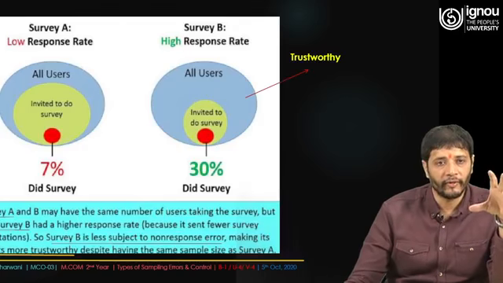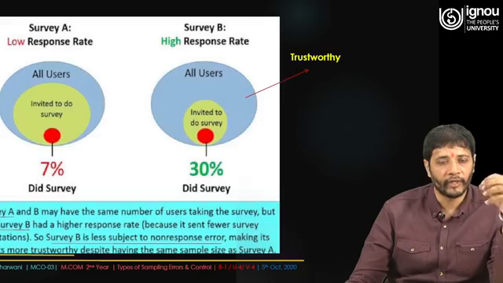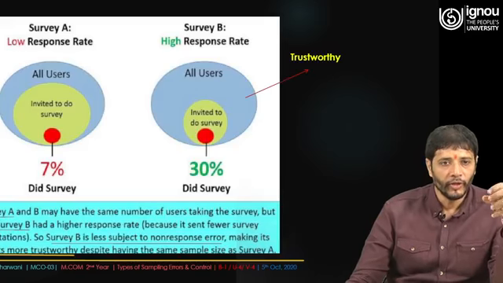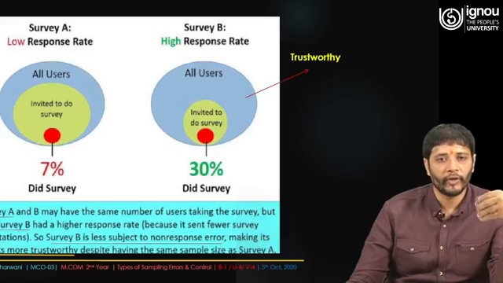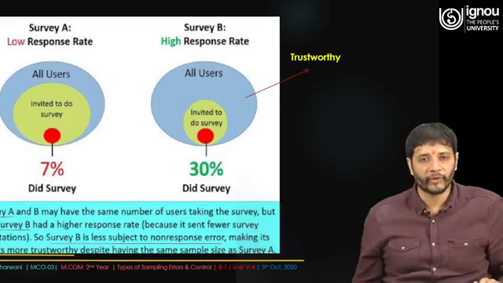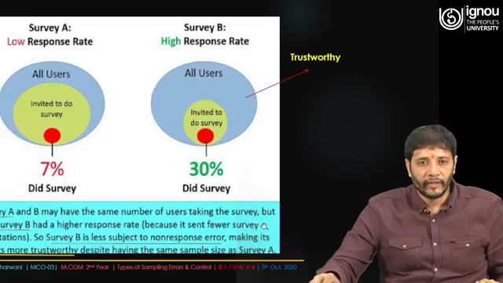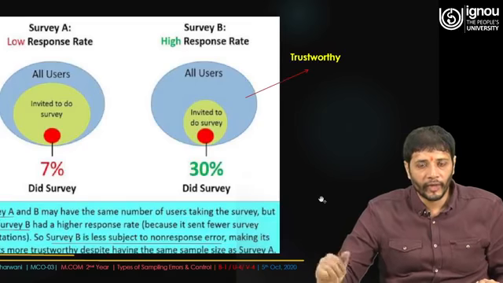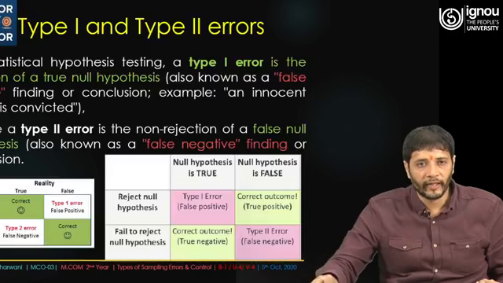Survey A and survey B may have the same number of users taking the survey, but survey B had a higher response rate because it sent fewer survey invitations. So what we observed is that survey B is less subject to non-response errors, and it makes the results more trustworthy despite having the same sample size as survey A. What I mean to say is that if you are floating to more respondents and getting the results, it is somewhat better.